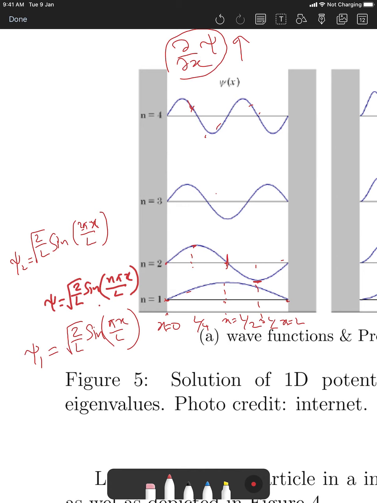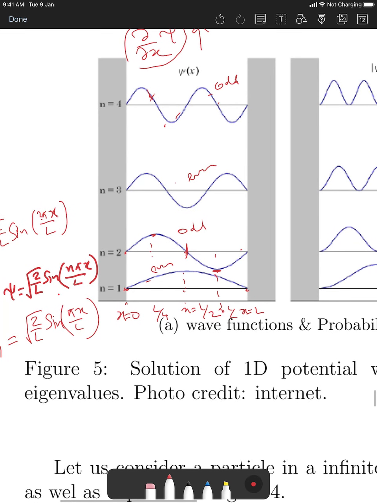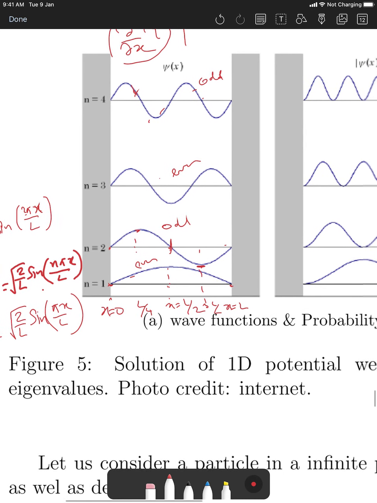Another property is that first it is even, then odd, then even, then odd. This happens because this potential has parity symmetry around x equal to L by 2, which I'll discuss later separately when I talk about the symmetries of the potential.